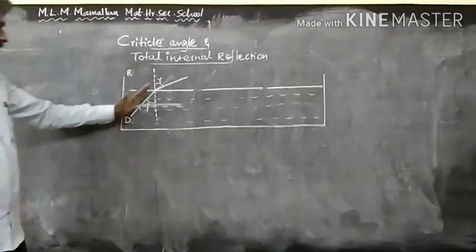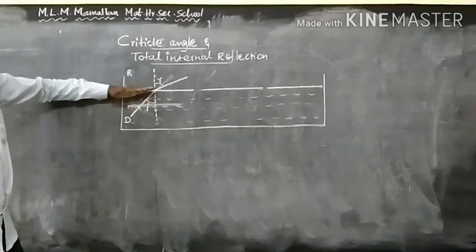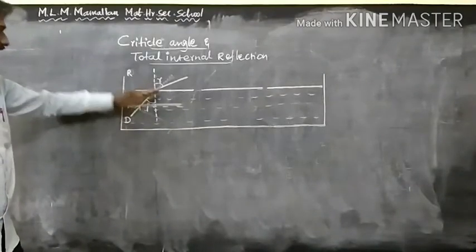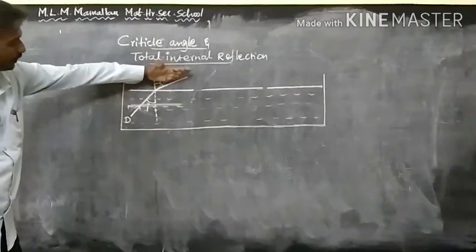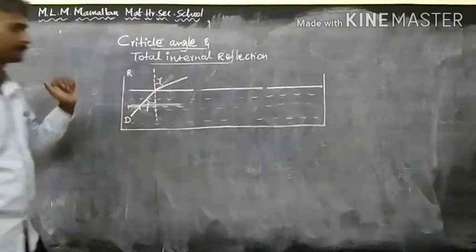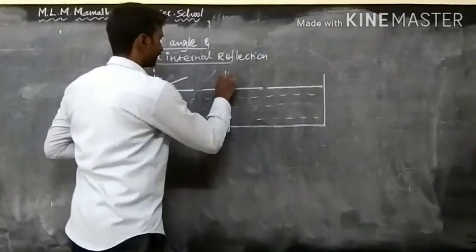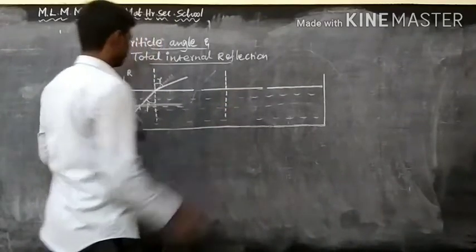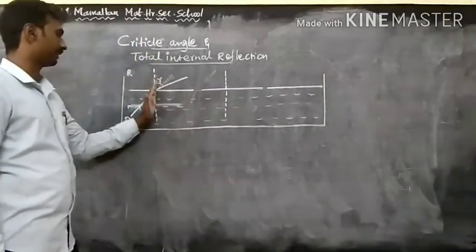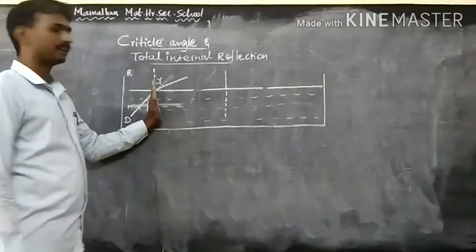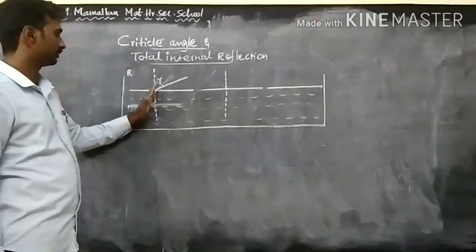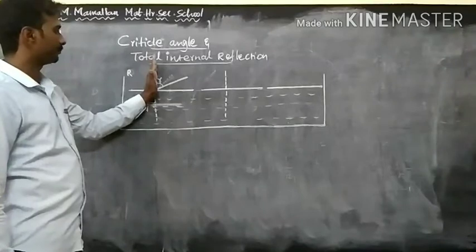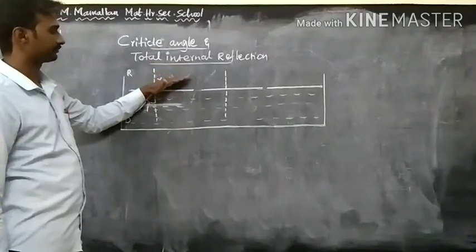Next, I am going to increase the angle of incidence. Now as I increase the angle of incidence from 0, the refracted ray bends away from the normal.